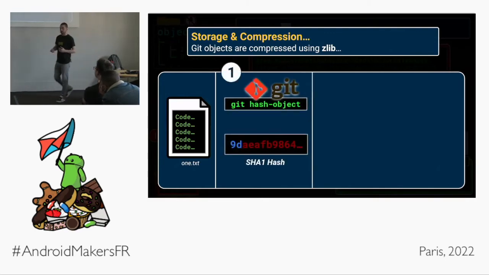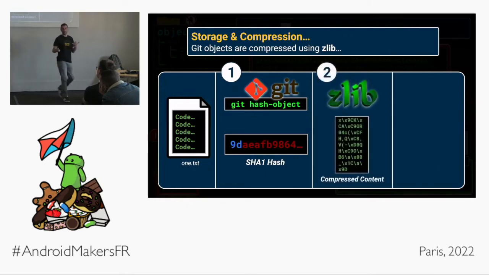When we git add it, Git will quickly hash the contents of the file to give us that unique SHA-1 hash. Cool. So we got that. The second step it'll do, it'll put the contents of the file through Zlib, a compression software, right? To take it and squeeze it down and make it more efficient to store on disk.